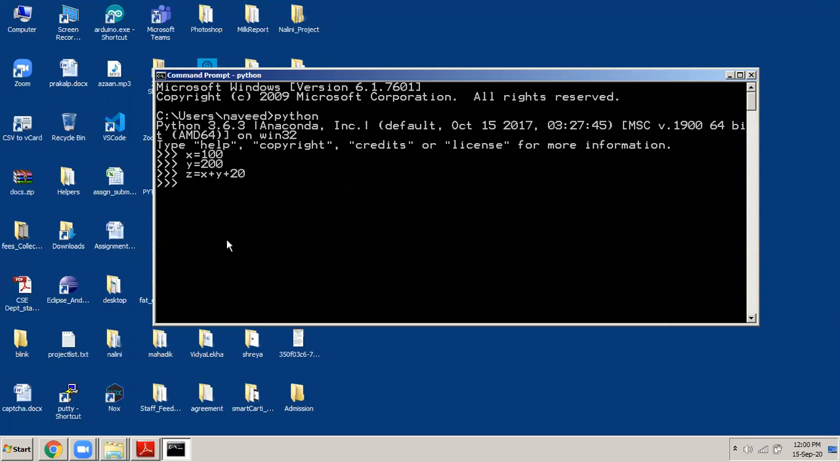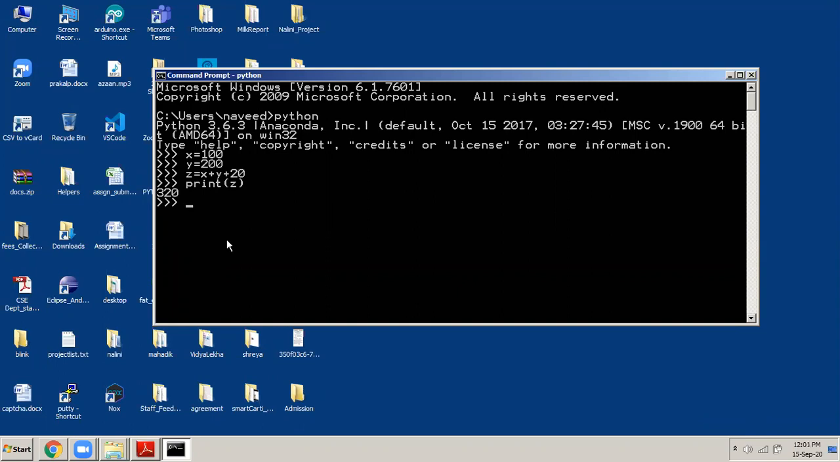So your Python runtime environment has executed 3 statements already. In the memory, it has reserved X, initialized it to 100. In the memory, it has reserved Y, it has kept 200 into it. In the memory, it has reserved memory for Z, and in that it has already stored 320. Now simply if I say print in brackets Z, then it will display me the value of Z, that is 320.